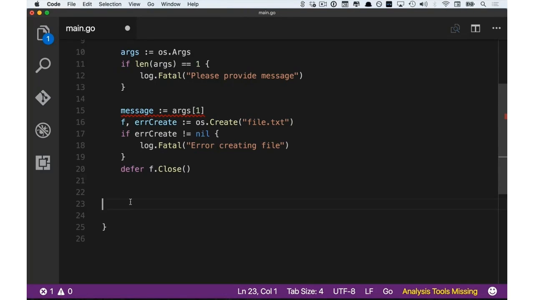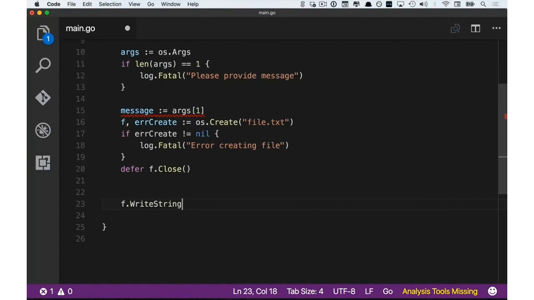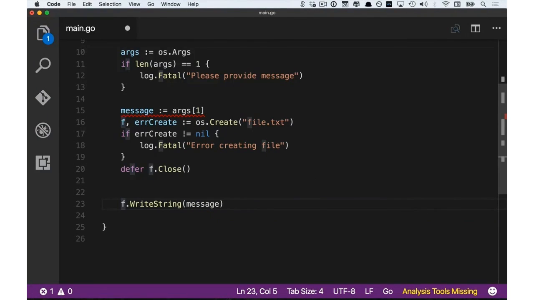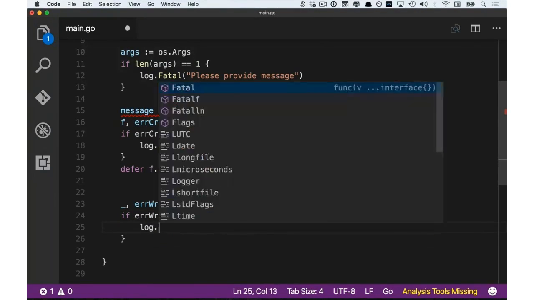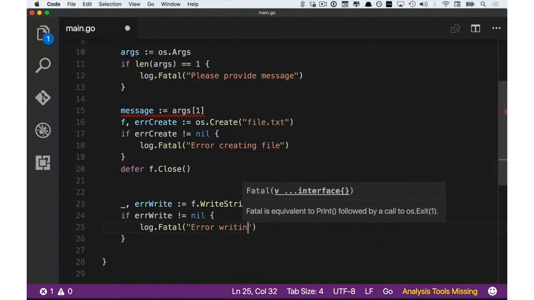Now moving on, what we want to do with our file handler assigned to the f variable is use this handler to actually write contents to the file. So to do that, we're going to use the write string function, giving it the message. And again, what we get back is the number of bytes that were written to the file, which we want to ignore, so we're going to assign it to underscore, and we also get a potential write error back. So we're going to do the proper error handling, and if there is an error, we are going to exit from the program and write a message, error writing to file.